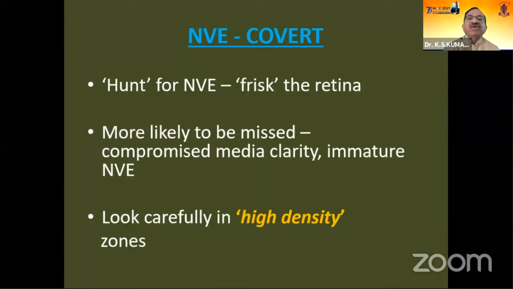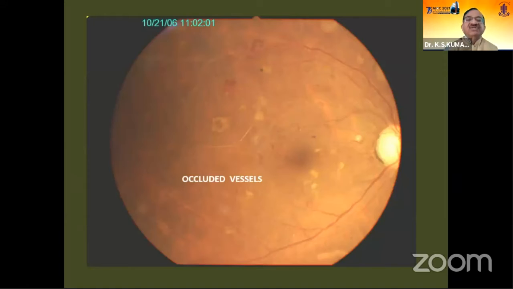Now we come to the covert NVE. What is covert? Which we may be missing. We really need to hunt the retina or scout the retina, or frisk the retina, if you may call it so, so as not to miss these vessels. So these may be missed when the media clarity is not good or when they are immature in nature. So we need to look at high density zones in the retina. What are these high density zones?